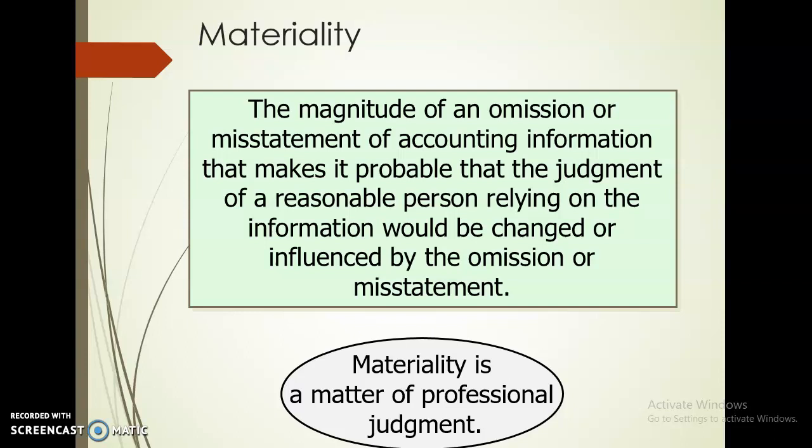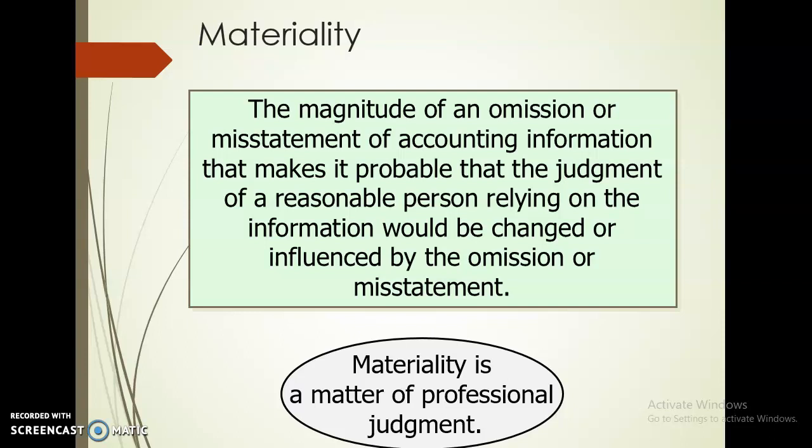So basically, the keyword is something which is very important, because when it is not there, the omission or any misstatement of the accounting information will actually influence another person's judgment. That means when they are going to make a decision, he or she actually relies on this information.